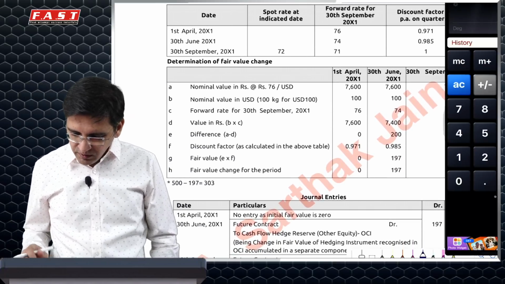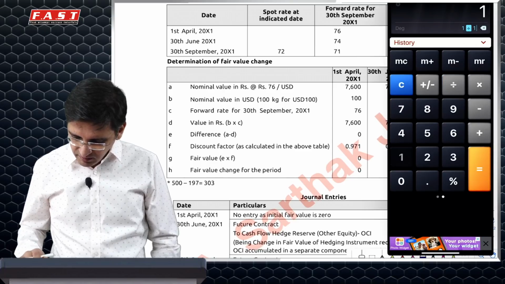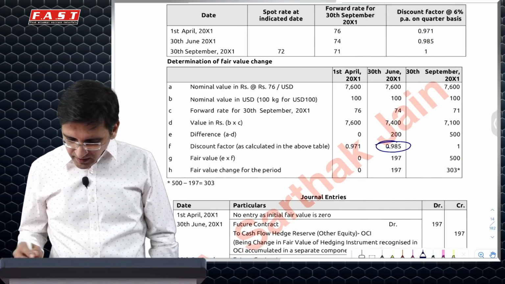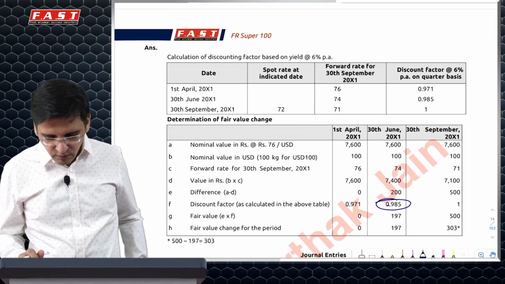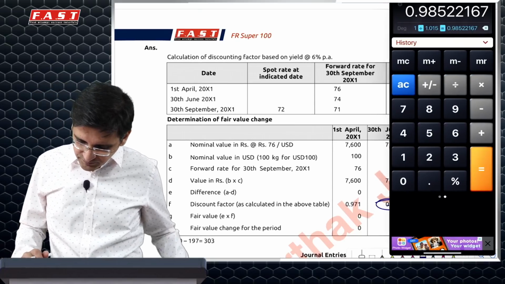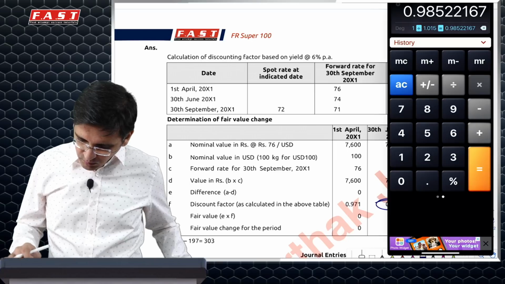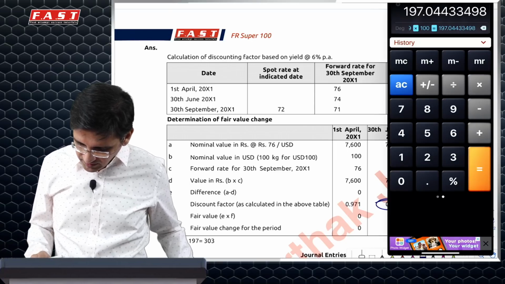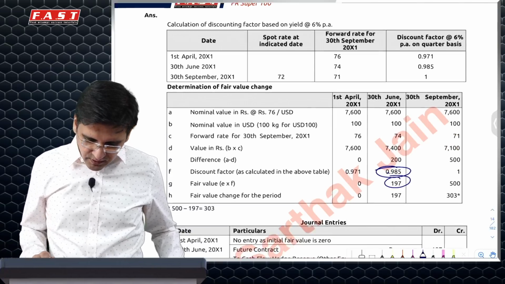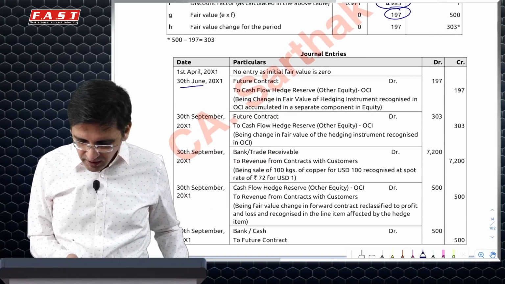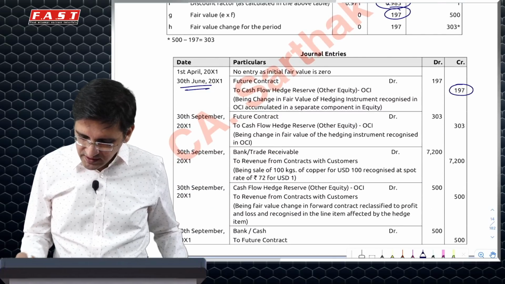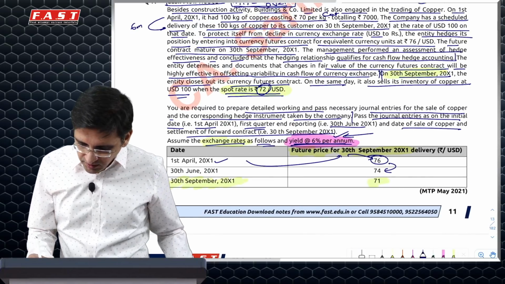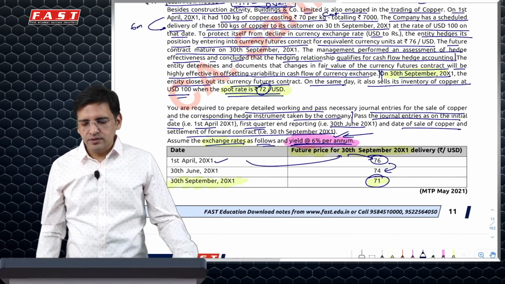So accordingly, they have calculated their gain like this. They have taken a discounting factor here, which is 1 divided by 1.015, which comes to 0.985. And 0.985 into what is the difference? So into 2, which we calculated, into 100 contract. So 197 is your gain. On 30th of June, they have recognized a gain of 197, which is transferred to OCI. Then on the spot date, 71 is the closure rate.